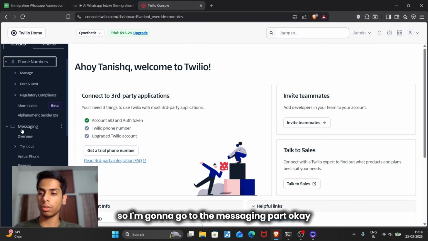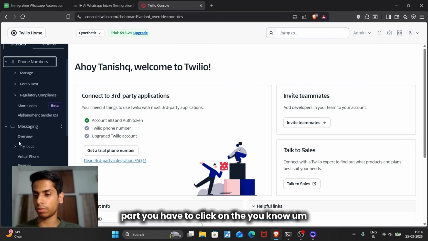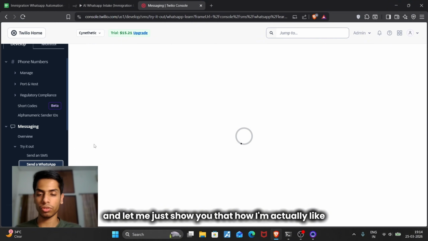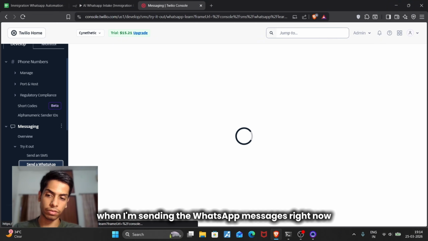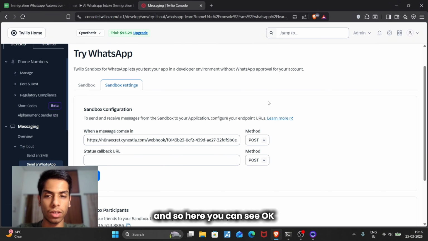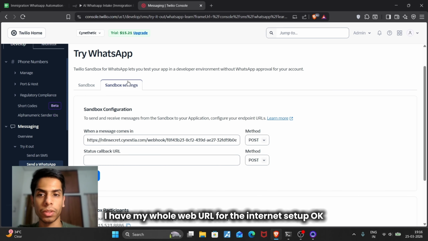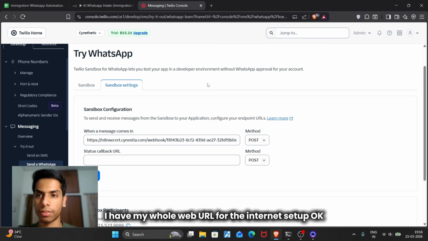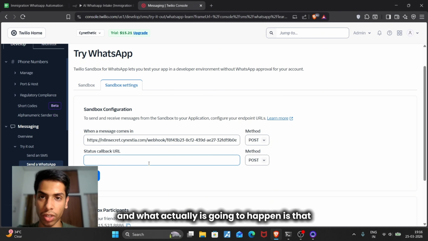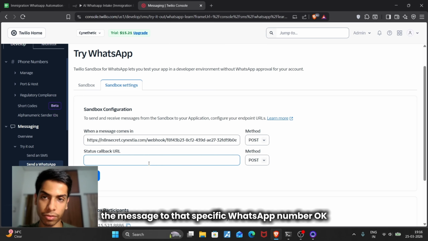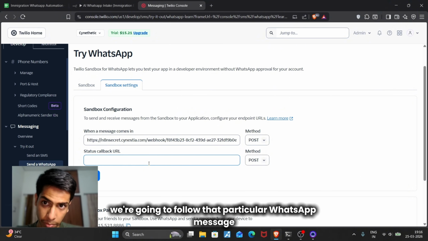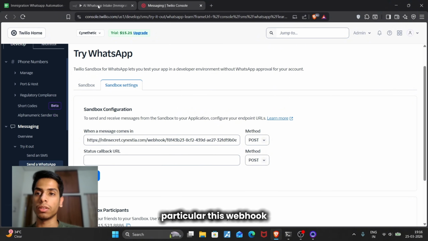I'm going to go to the messaging part, and let me show you how I'm sending the WhatsApp messages right now. Here you can see, in the sandbox settings in Twilio, I have my whole webhook URL for the n8n setup. Whenever I send a message to that specific WhatsApp number, it will forward that WhatsApp message to n8n, to this particular webhook.